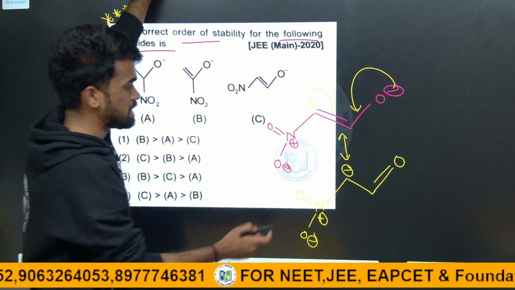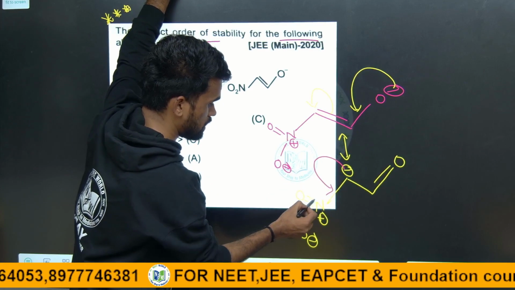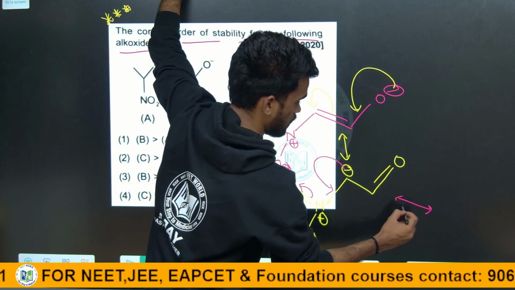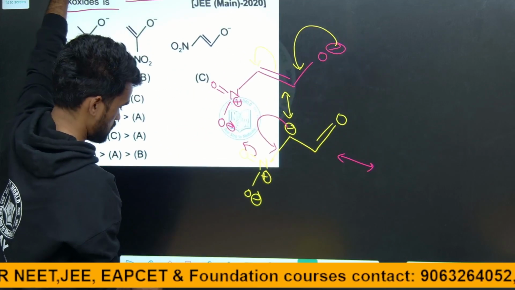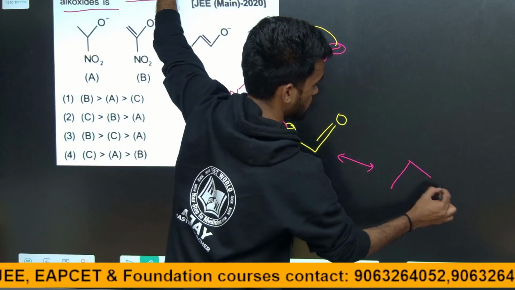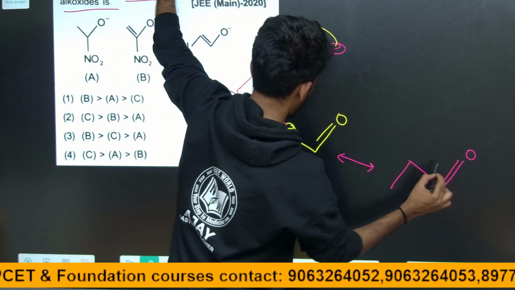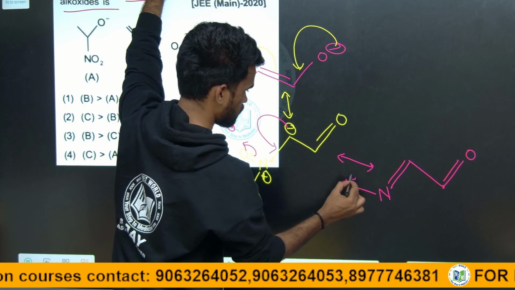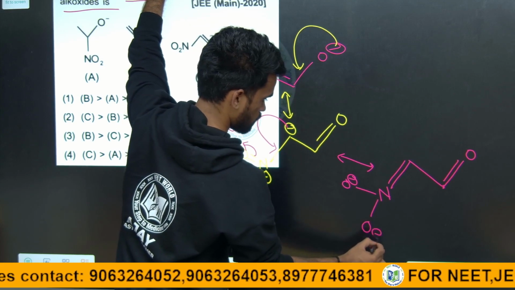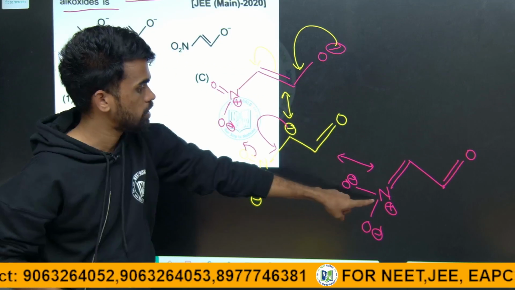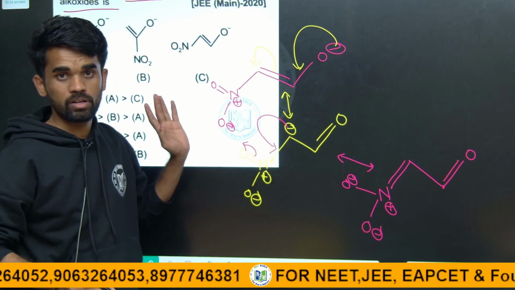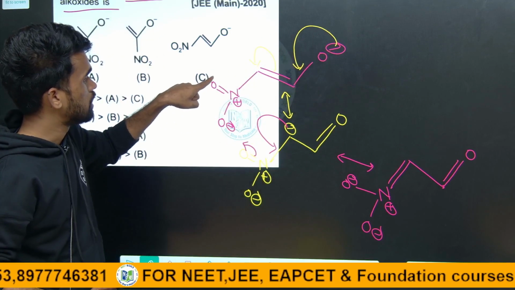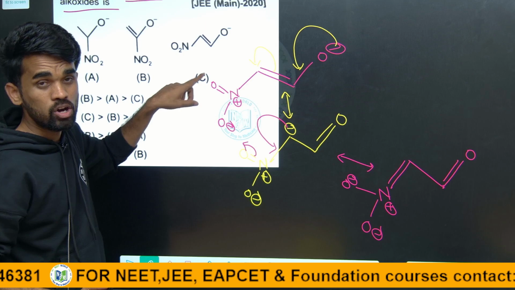Now this negative charge is continuously in conjugation with this nitrogen double bonded oxygen, and we will have one more resonating structure like this. So this is the resonating structure we will be getting from this particular one. So we can say the negative charge is continuously in conjugation with this pi bonded oxygen.